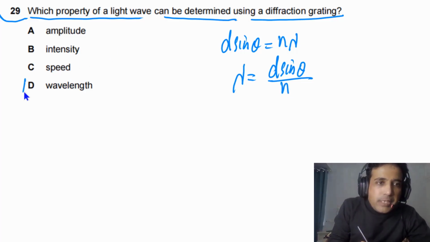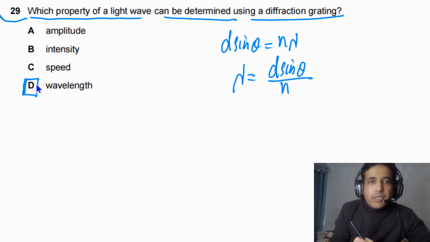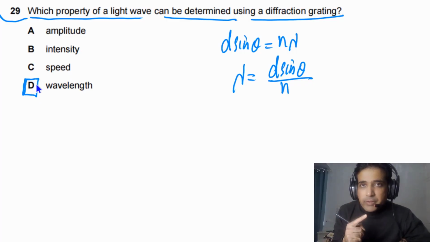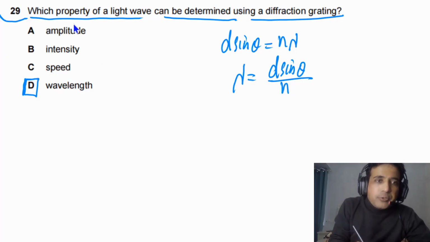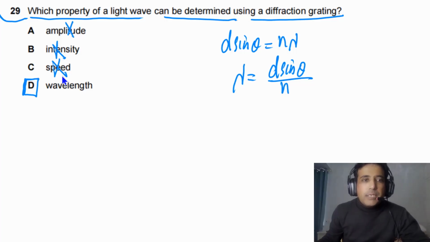So simply the answer for this question has to be D, because we can determine the wavelength of a wave using a diffraction grating. Amplitude, not possible. Intensity, we cannot determine. Speed, we cannot determine. So the answer for this one is D.